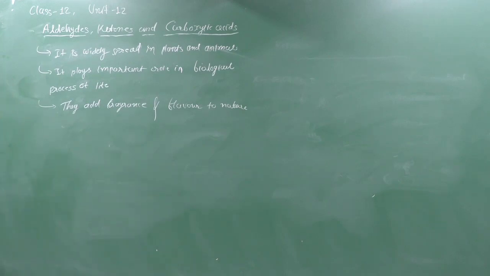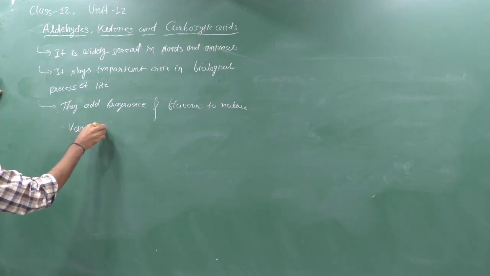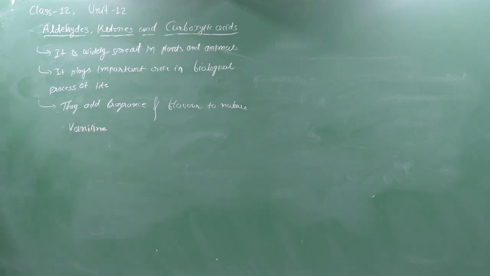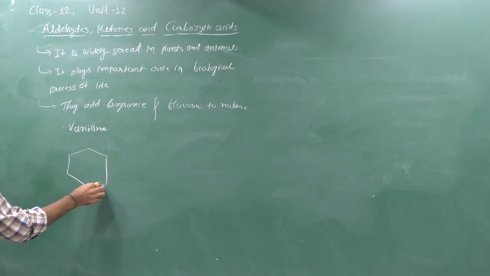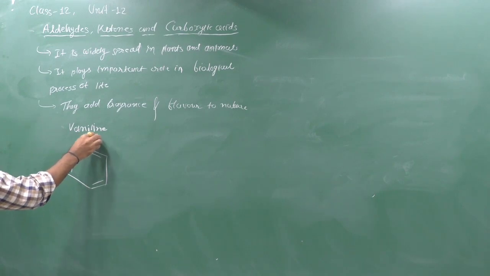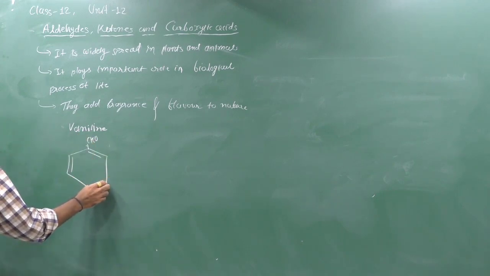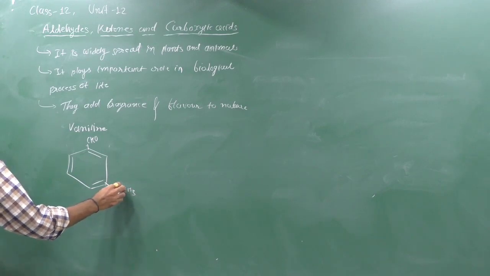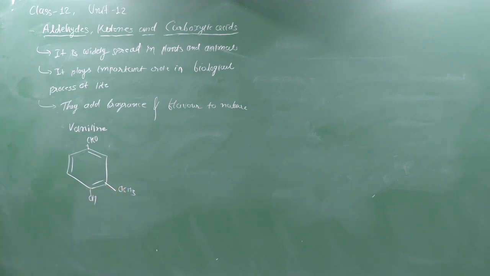Yes, some examples are given here. Suppose vanillin, it is used for vanilla flavor, which is generated from vanilla beans. It is naturally available, and the structure of vanillin is like that: benzene ring, CHO, OCH3 and OH. Here OCH3, here OH. That is the structure of vanillin, obtained from vanilla beans, used to add vanilla flavor.